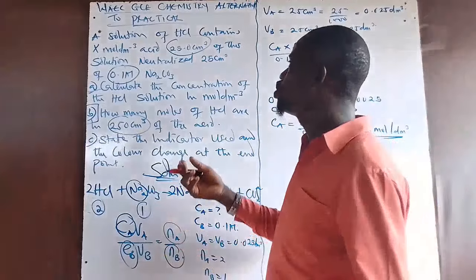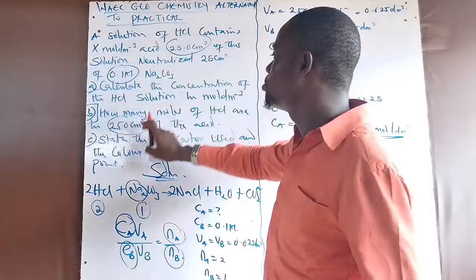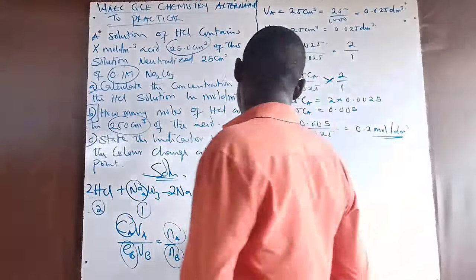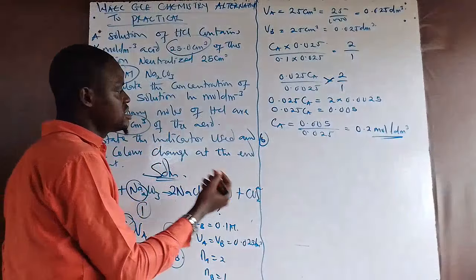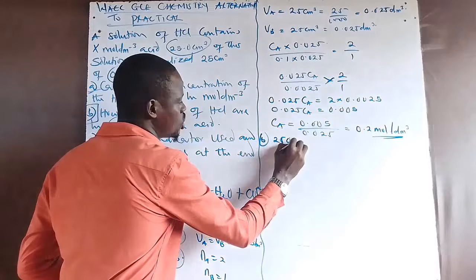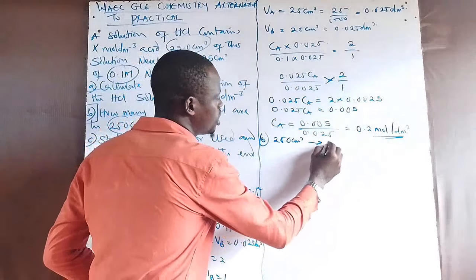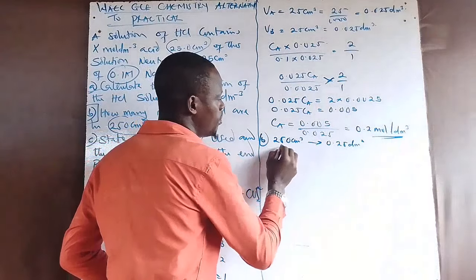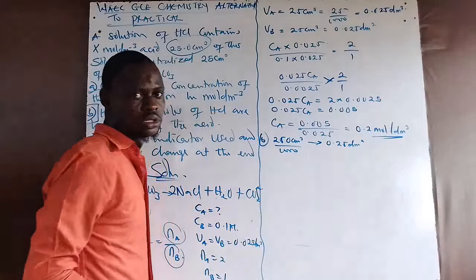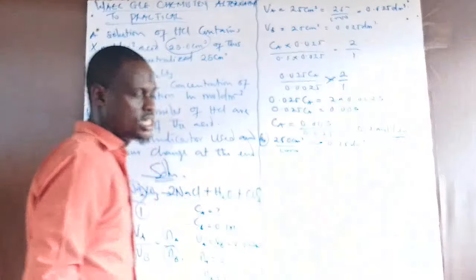The volume is no more 25, it is now 250 centimeter cube. What will I do? The first thing is to find the volume in dm cube. 250 centimeter cube in dm cube gives 0.25 dm cube, by dividing by 1000.